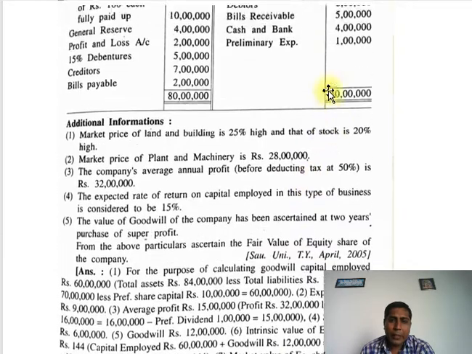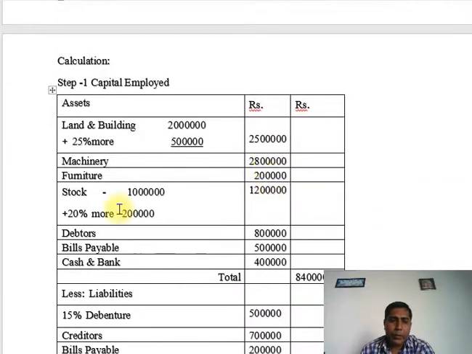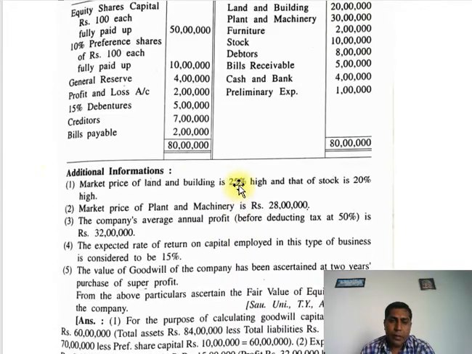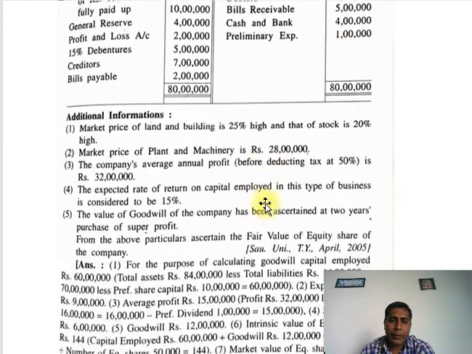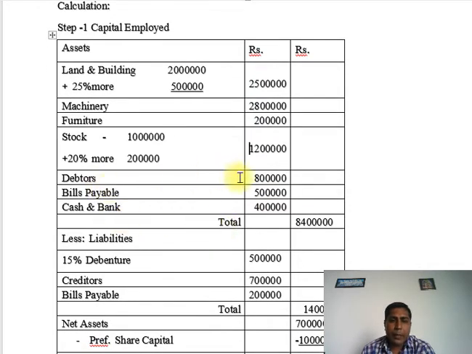Furniture as it is, balance sheet value 2 lakhs. Stock, there is an adjustment. The stock is 20% higher, so the value is 12 lakhs, 20% more than 10 lakhs. The total stock is 12 lakhs. Then debtors 8 lakhs, bills receivable 5 lakhs, cash and bank 4 lakhs. Total assets is 84 lakhs.